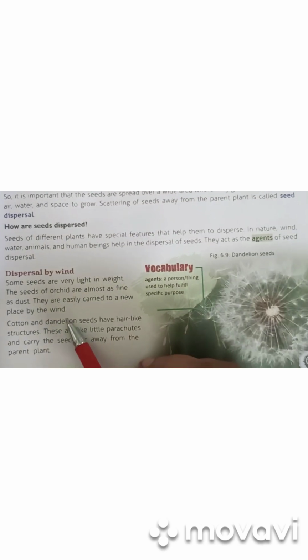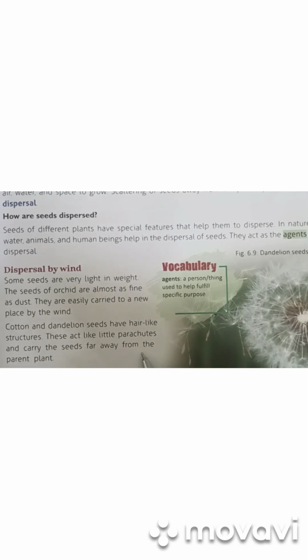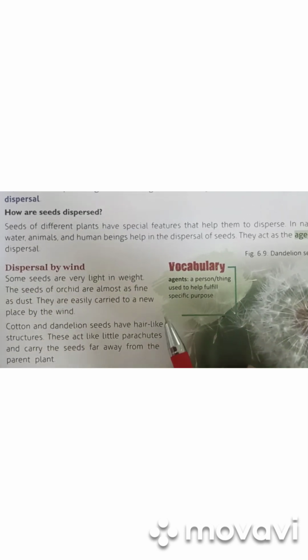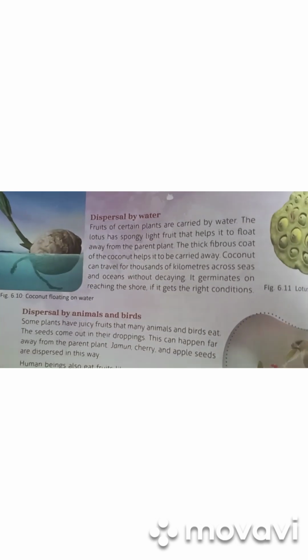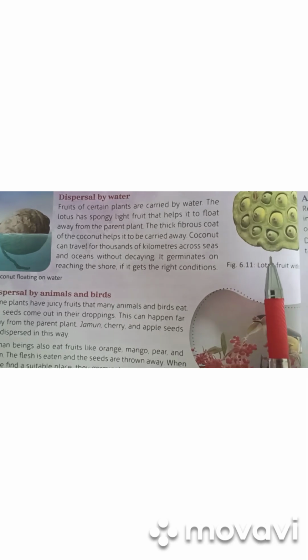So first we will study dispersal by wind. All these seeds develop some features to disperse by the wind, like cotton and dandelion. The seeds of these plants have hair-like structures which act like a parachute for them. And orchids have very small seeds, like dust, so they can easily be carried by the wind to distant places.